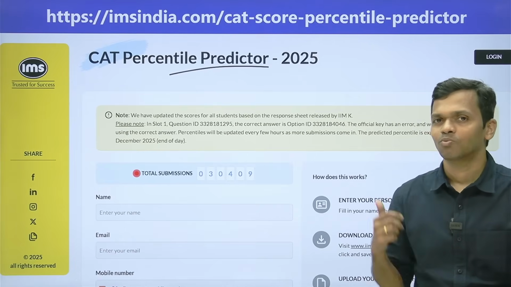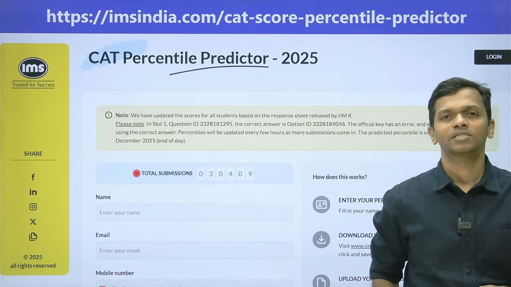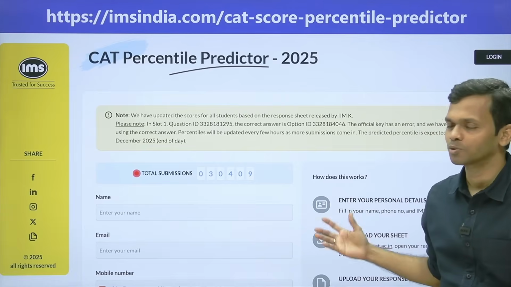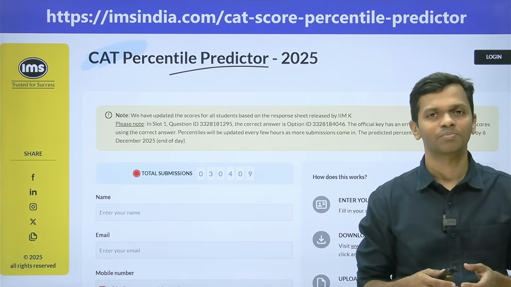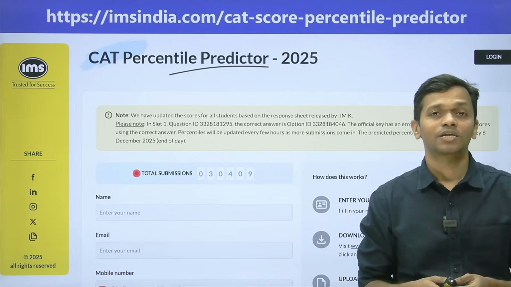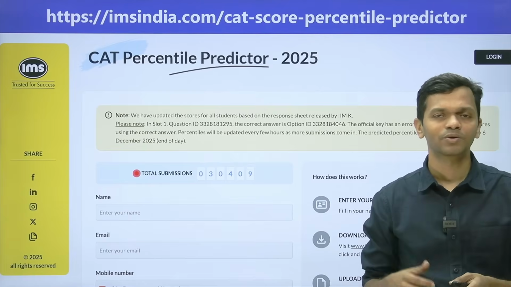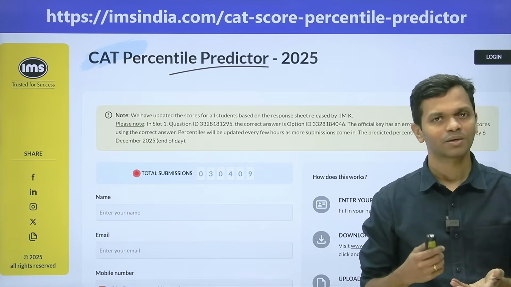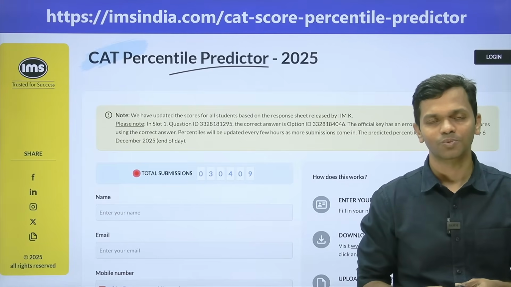Now, before that, one thing: all of this is coming from the analysis that we have done on the data that we gathered using the IMS score calculator and percentile predictor. So make sure that in case you haven't done it already, you submit your data here so that you'll be able to see your predicted percentile and the scaled scores as well.